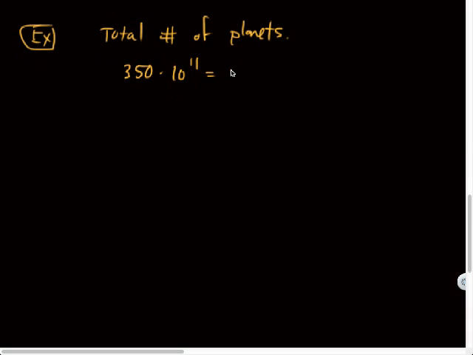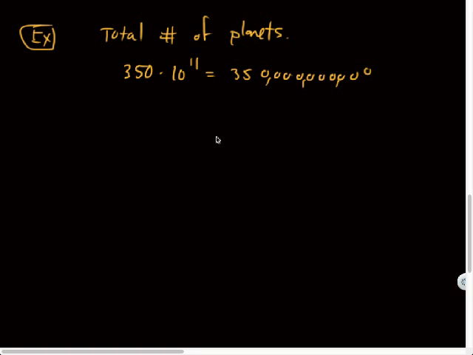Which, by the way, is equal to 35, 1, 2, 3, 1, 2, 3, 1, 2, 3. I think I get that right. Did I? Let's see. 1, 2, 3, 4, 5, 6, 7, 8, 9, 10, 11. So that's 350 trillion planets, I think. No, I'm pretty sure that's a billion. Let's see. 1,000, million, billion. You're right. Good call. 350 billion. Okay. Interesting stuff.